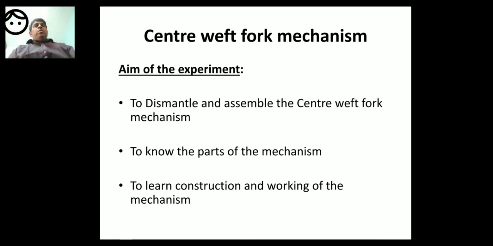Second is to know the parts of the mechanism. Third is to learn the construction and working of the mechanism.